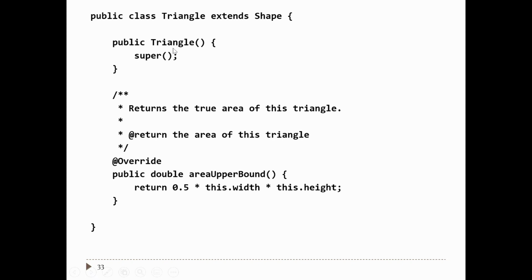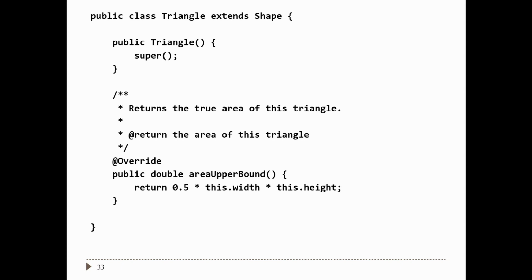So to implement the triangle class, no fields, because the width and height fields belong to the shape class. In your constructor, call the superclass constructor, override area upper bound, and return the true area of the triangle. Notice that the contract of area upper bound actually changes. So now the contract says it's going to return the true area of the triangle.